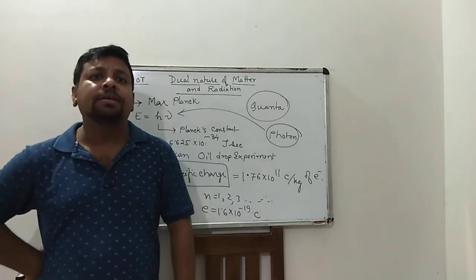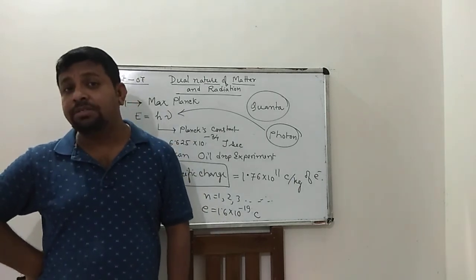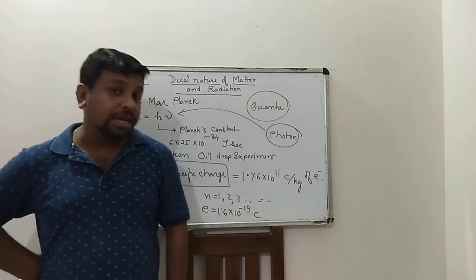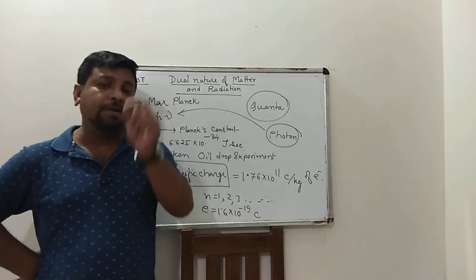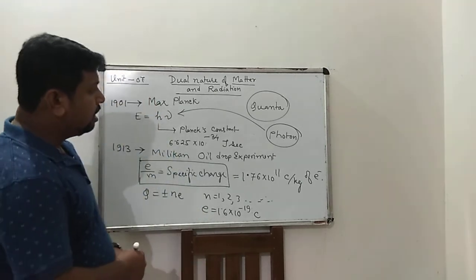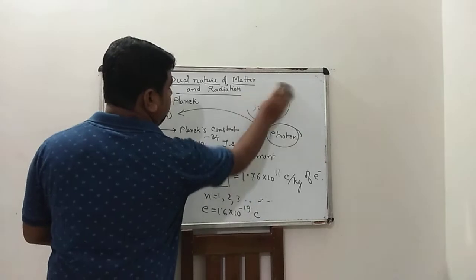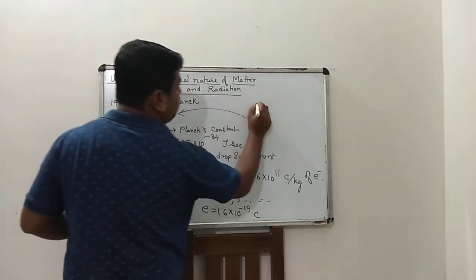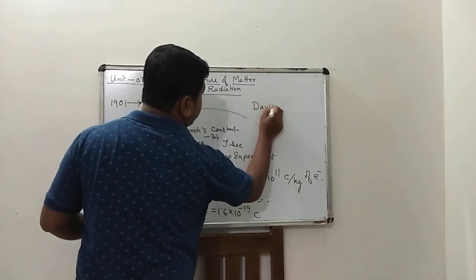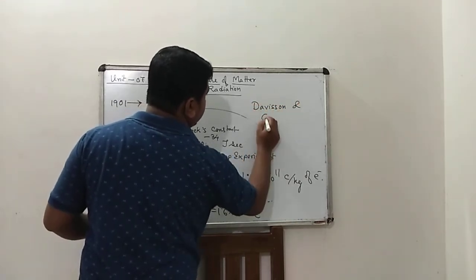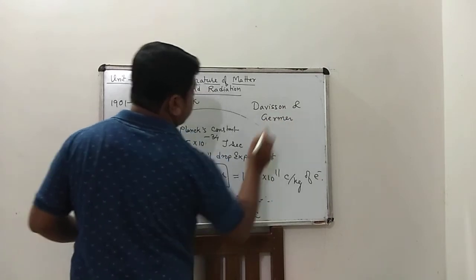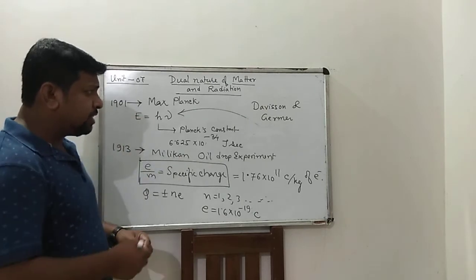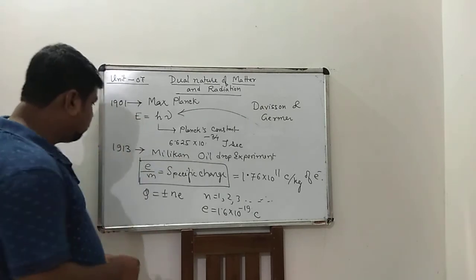After that, the Davisson-Germer experiment, that means Davisson and Germer with an electron gun experiment, further experimentally verified the de Broglie hypothesis.